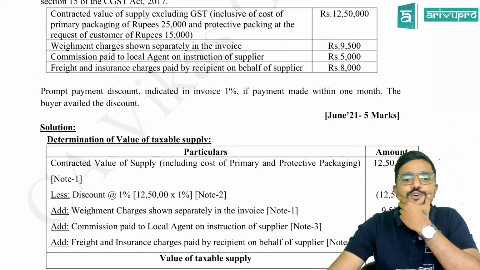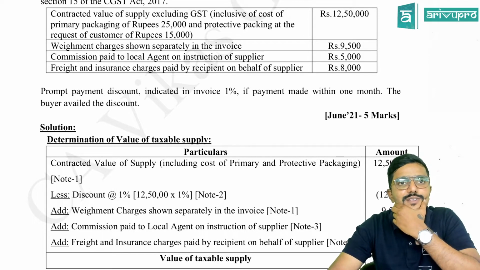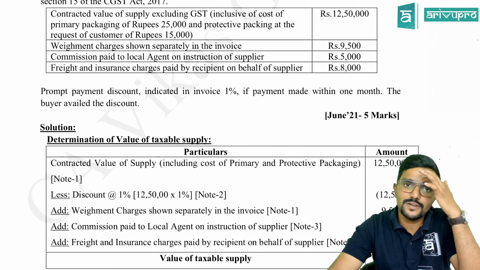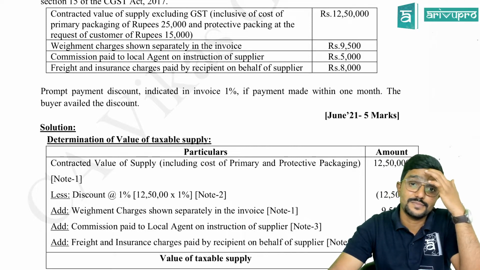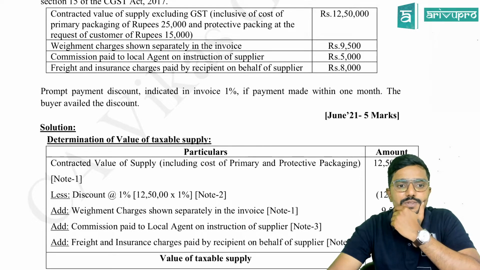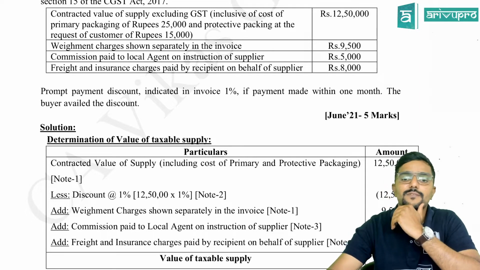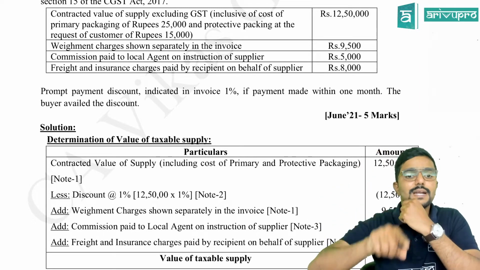Prompt payment discount. Okay. Means if you pay within some time, prompt time payment. Because especially when there is this credit sales and all, there are chances of bad debt and all. Agree? Where the supplier is not able to collect the amount from the recipient. So if there is a prompt payment, discount indicated in the invoice is 1%. If payment is made within 1 month, the buyer availed the discount.